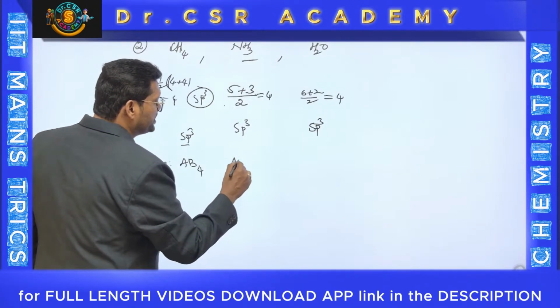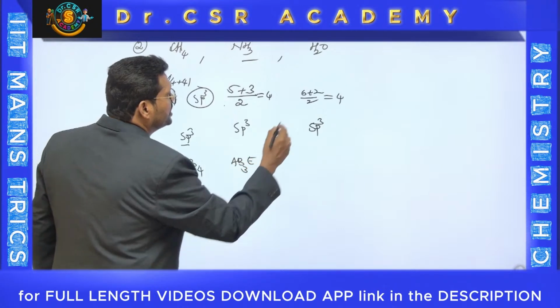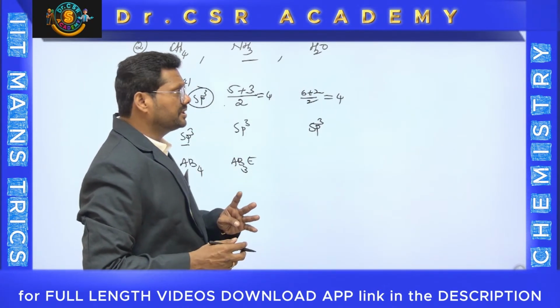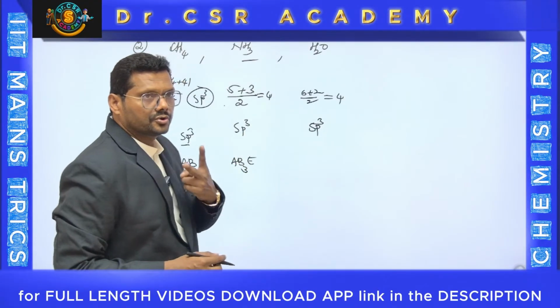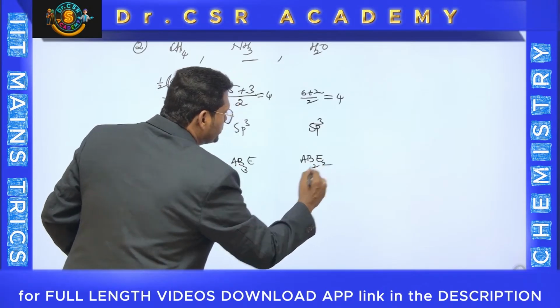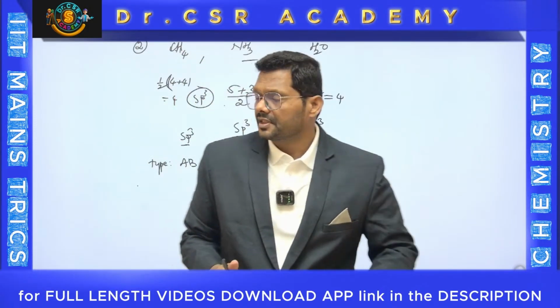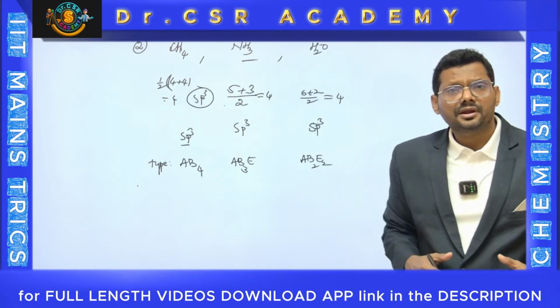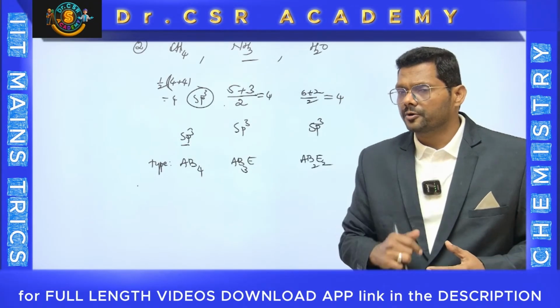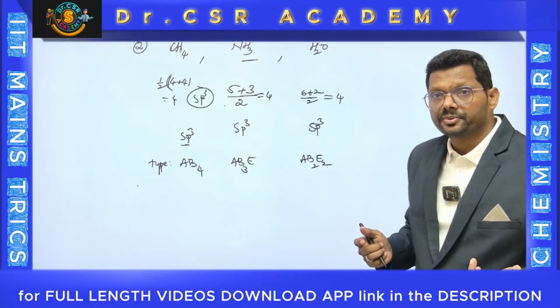So, therefore, AB3E. While this one has 4 total hybrid orbitals, but only 2 are utilized, therefore 2 lone pairs are there, which is called AB2E2. Here the difference matters. AB4 is tetrahedral without any lone pair, AB3E has one lone pair, and AB2E2 has 2 lone pairs.